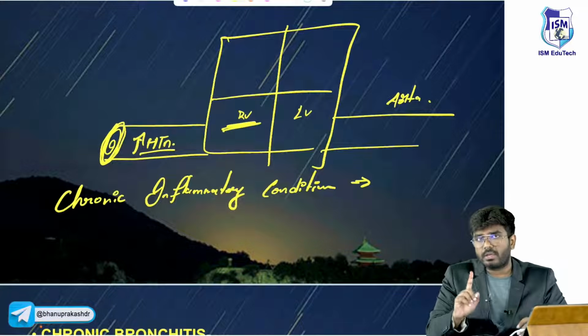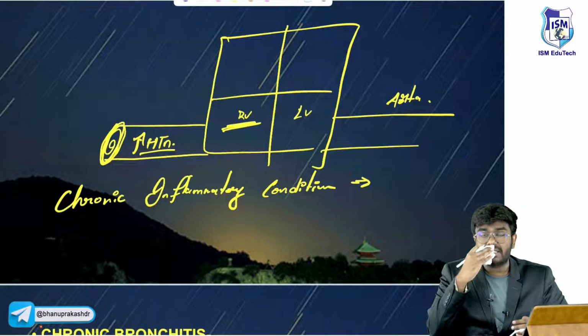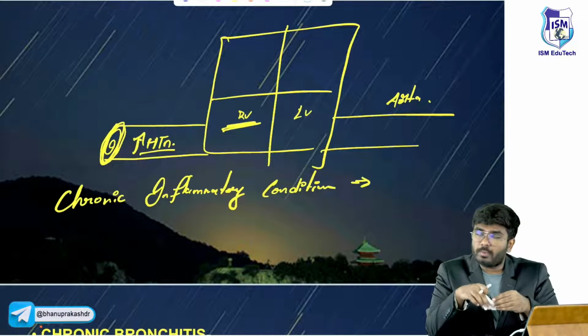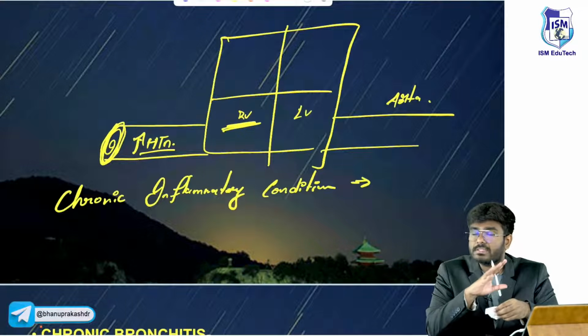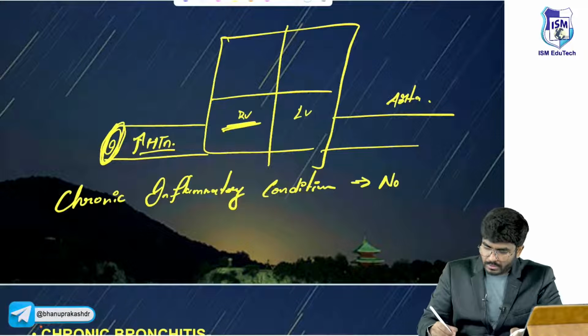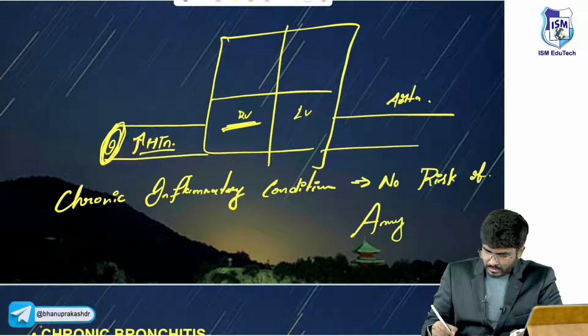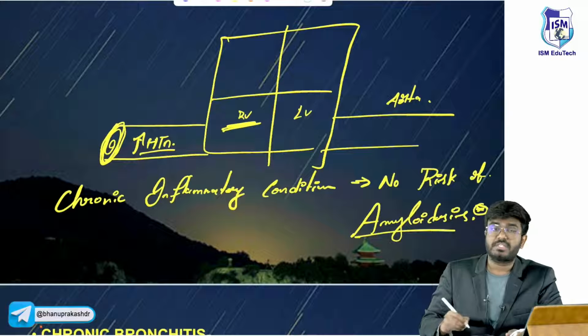But usually, any chronic inflammatory condition can increase the risk of amyloidosis. But yes, chronic bronchitis is a chronic condition, but there is no risk of amyloidosis. Okay? There is no risk of amyloidosis.